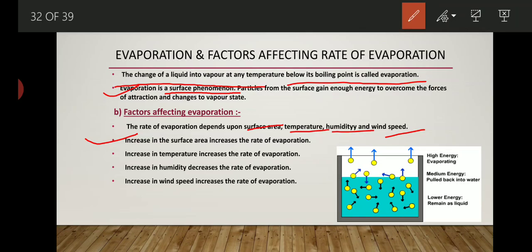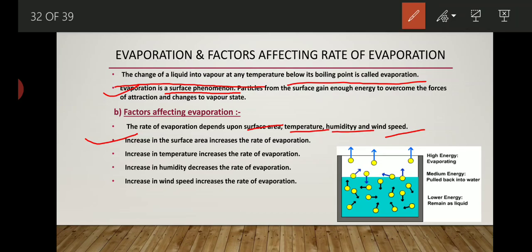How will we understand this? Just take one cup of tea and one plate. Transfer some amount of tea into the plate and leave some amount of tea in your cup only. After some time you will observe that the tea present in the cup remains hot, but the tea present in the plate gets cold. Why does it happen?